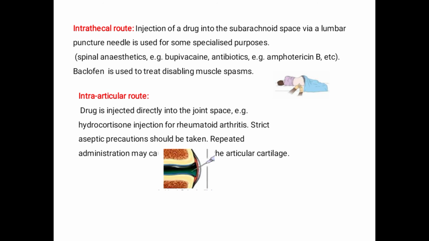After that, we have the intra-articular route. The intra-articular route means the drug is injected directly into the joint space. For example, hydrocortisone injection, a steroidal injection for rheumatoid arthritis, pain, and inflammation in a joint. Strict aseptic precautions should be taken while injecting the drug intra-articularly. Repeated administration may cause damage to the articular cartilage.